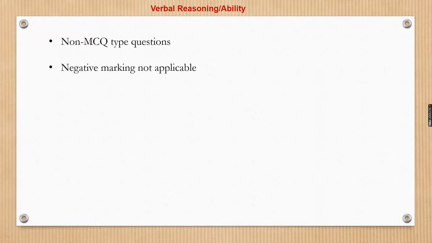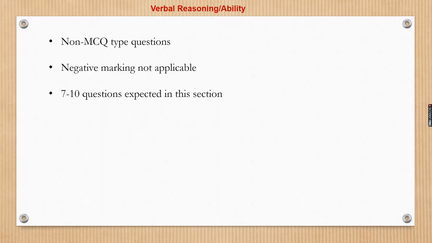So as I said earlier friends, within the section of verbal reasoning and reading comprehension, there is a split weightage. As far as verbal reasoning or ability is considered, it's going to be entirely non-MCQ type questions. That is, the candidates will not be given any choices. They will be expected to type in their answers using the keyboard. In this case, as mentioned earlier, there is no negative marking applicable, and around 7 to 10 questions can be expected in this section.